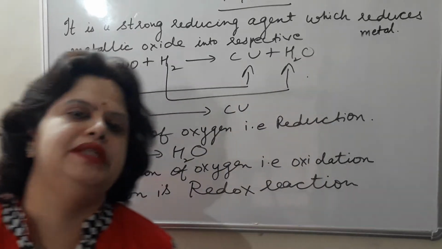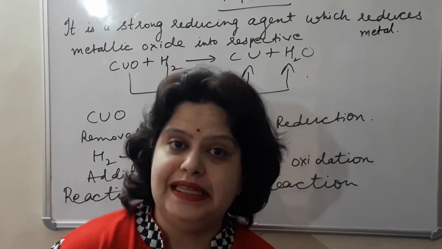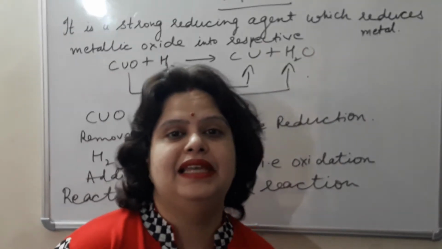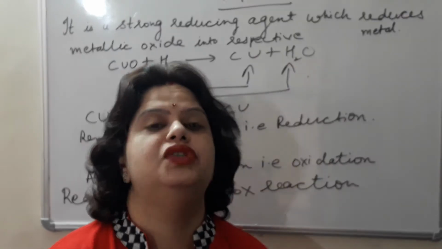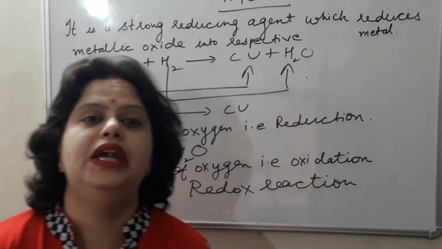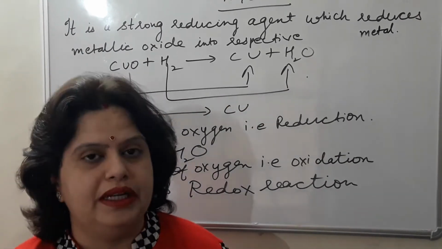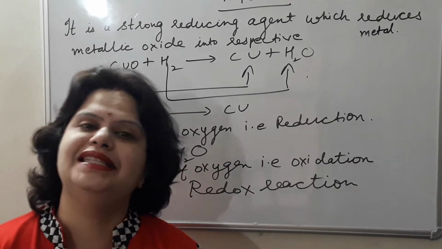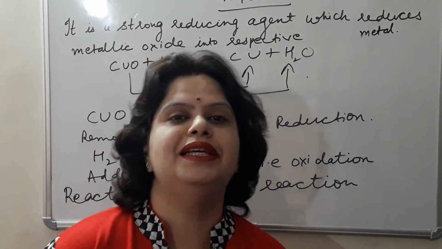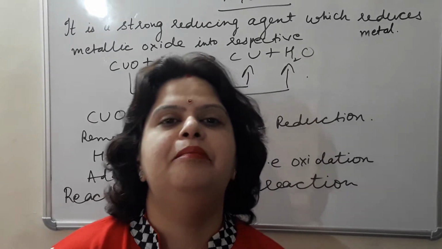When we talk about the physical properties, it is a highly inflammable gas which catches fire very easily. It is the lightest gas. It is a colorless gas. It is an odorless, tasteless gas. This gas is neutral towards litmus. This gas is slightly soluble in water, and because of this reason it is collected by the method we call downward displacement of water during the laboratory preparation.